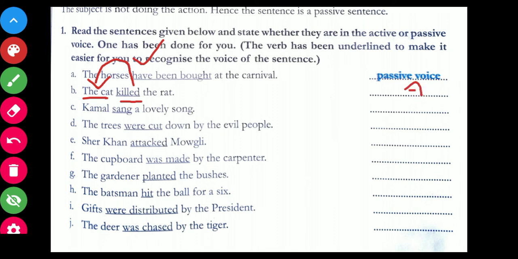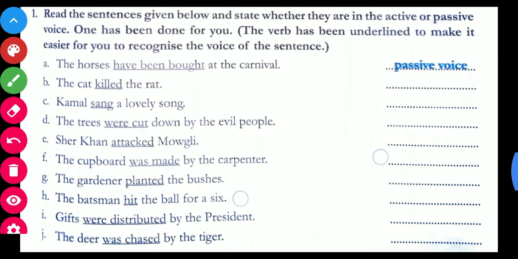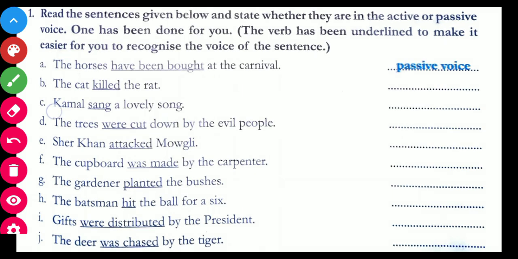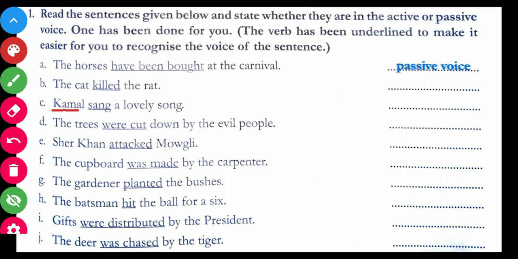See the next sentence. Kamal sang a lovely song. So Kamal is the subject and sang is the verb, and we can see that singing wala jo action hai is being performed by Kamal. So in that case this is again active voice.